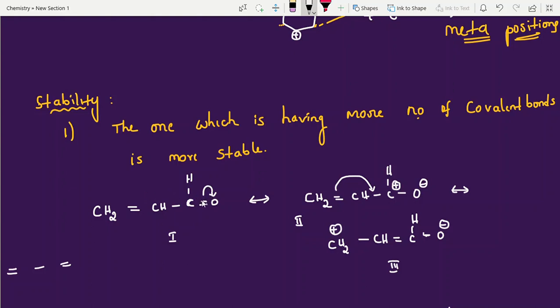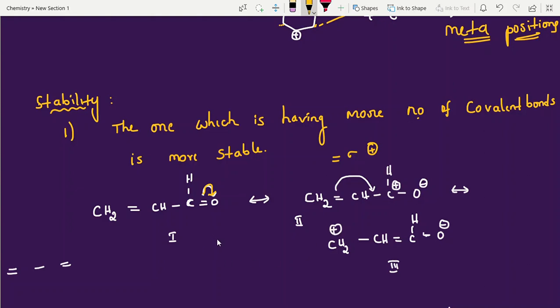Look into this. These pi electrons: comparing carbon and oxygen, who is more electronegative? Oxygen is more electronegative. The pi electrons shift towards the oxygen side, such that we get C plus and O minus. After that, again there is pi bond, sigma, positive charge. Again it is in conjugation, then it is giving electrons, such that this bond shifts here, giving CH, O minus. Now who is giving electrons here? The positive carbon, that's why it has positive charge.